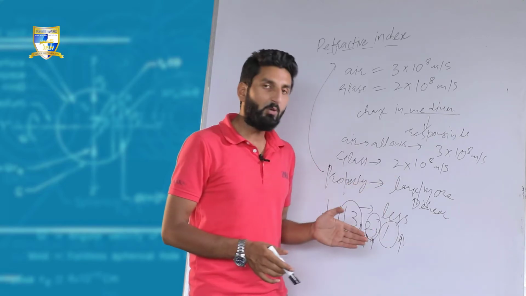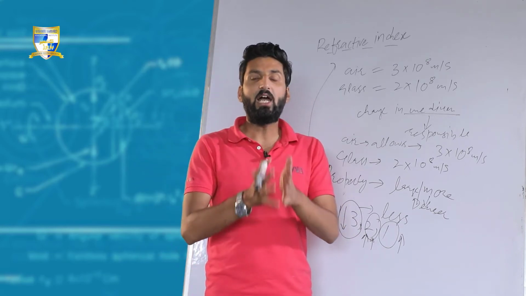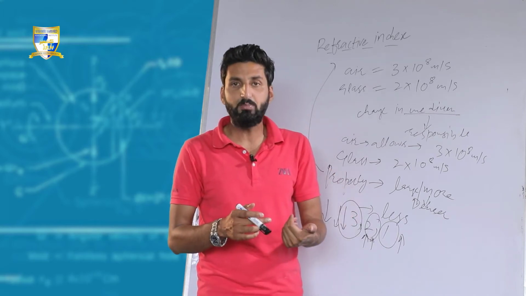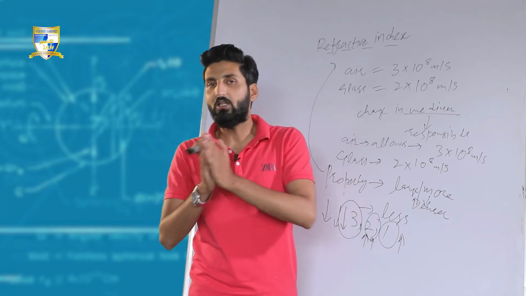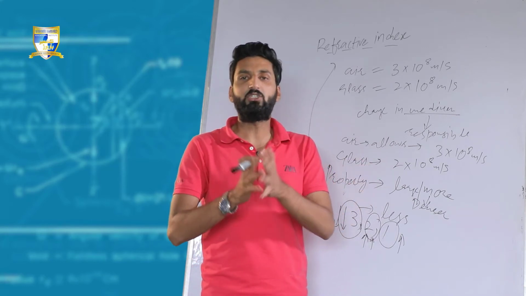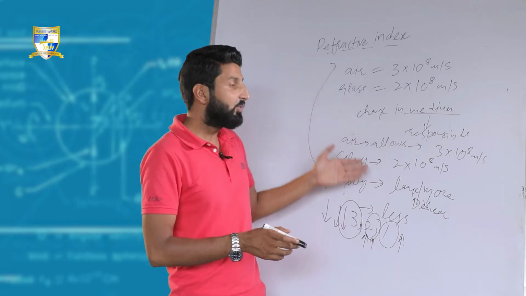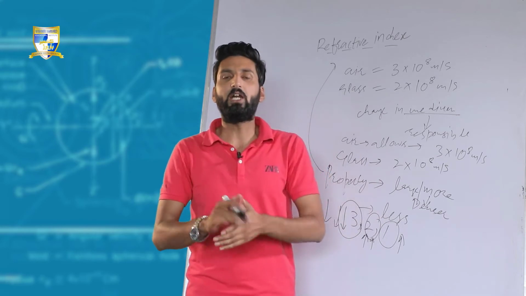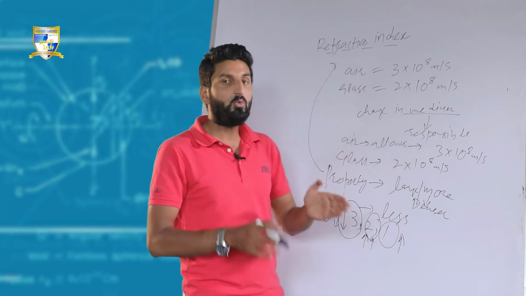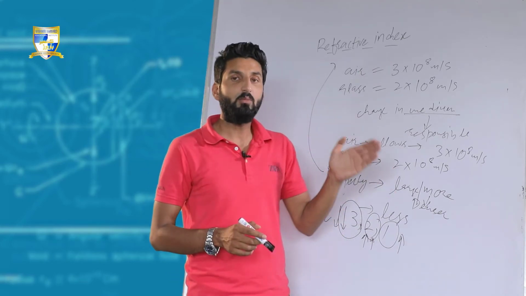It is that property that determines the speed of light, or the change in speed of light from one medium to another, and how much refraction would take place. That property determines the extent of refraction of light.